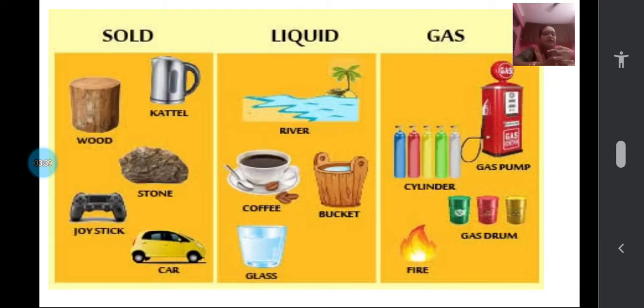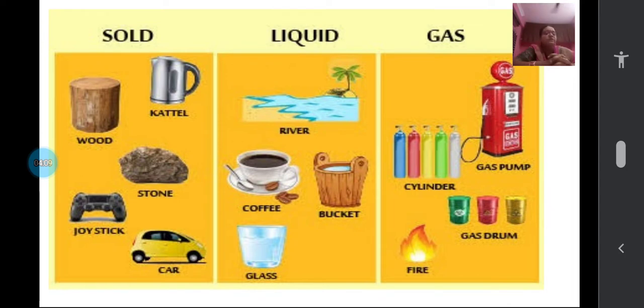Now you see again some more examples for the same groups. See here the first group: wood, a joystick, stone, car, a kettle. Second you can see water, coffee, a bucket. In the bucket only water is there, a glass, some juice is there. Then you can see the gas cylinder from which the gas will be given, gas pump, gas drums which are filled with gas inside, fire also. See all this, you can see the headings: solid, liquid and gas.